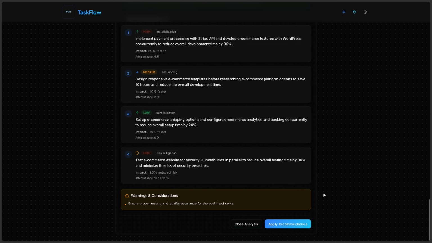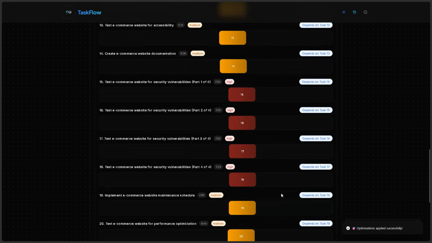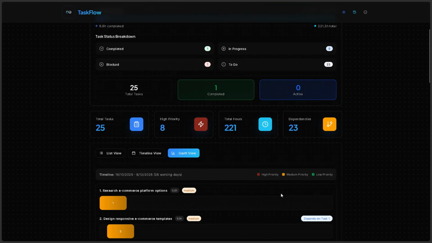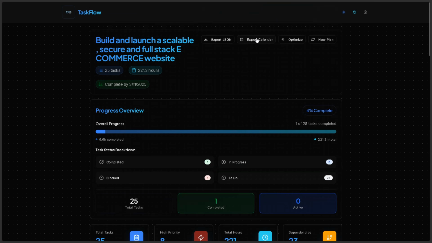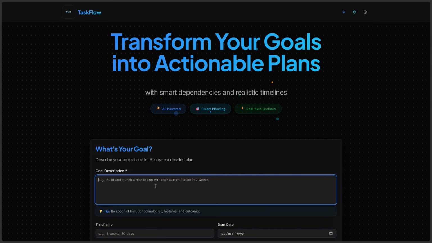I'll apply these recommendations. And once I click apply, we can see a difference in the Gantt chart as well, because all these updates have been added into the original list. Now we can export it as calendar or export all this as JSON, and it will just download it for us. Now we can also click on new plan if we want to create something new. And we can also write our original plan of action.